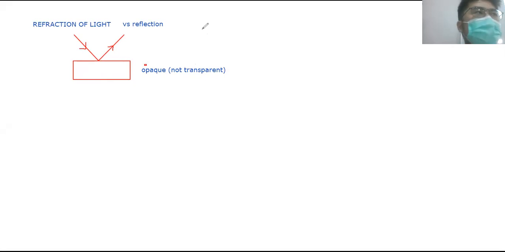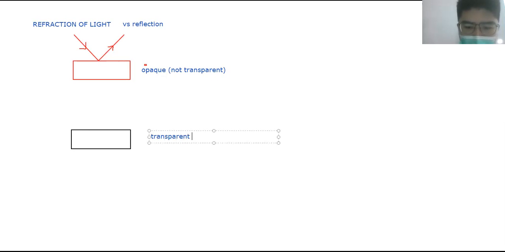Now, it depends on certain objects. Not all objects are opaque. Some objects are transparent, for example water and also glass. Now, what happens for a transparent object? If we have a transparent object, let's say this is a transparent object, it can be glass or water.